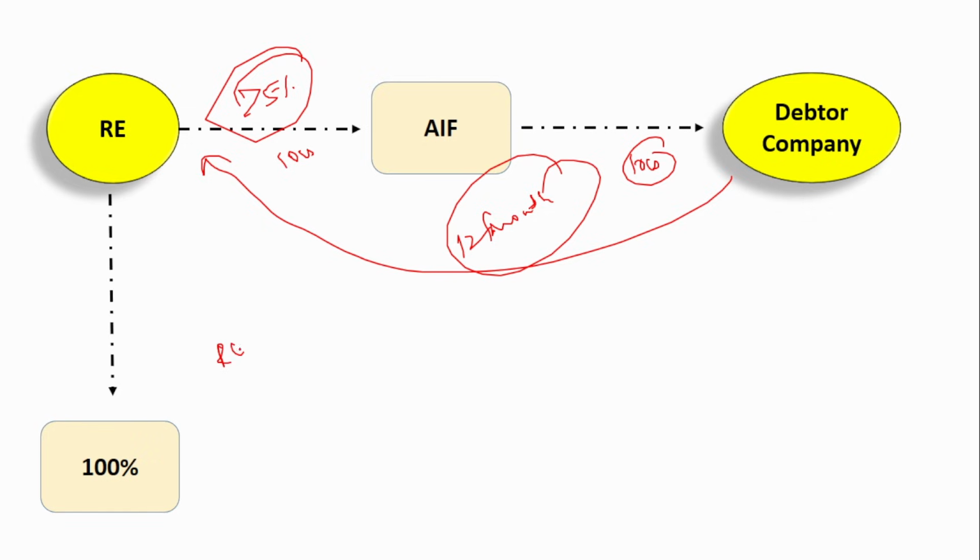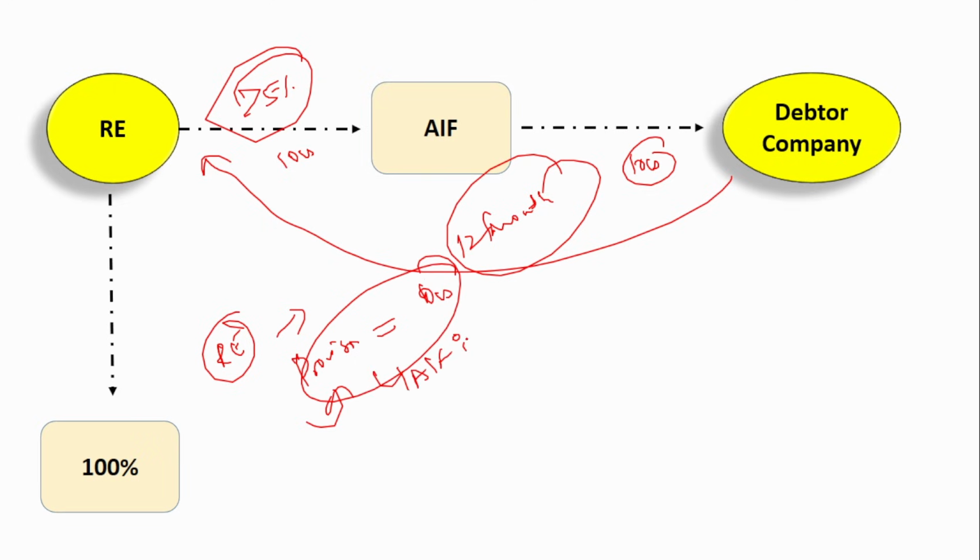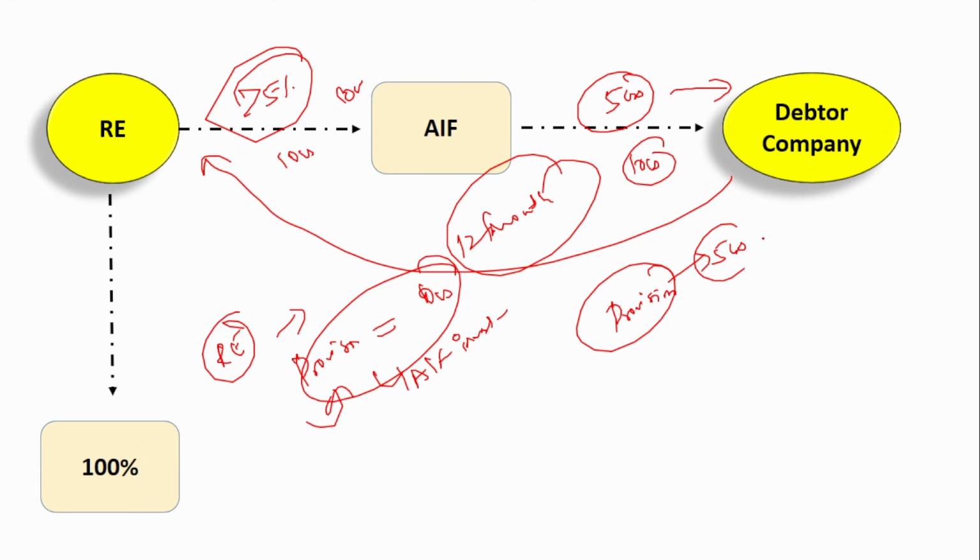Then the regulated entity has to keep aside a provision amount. Where is the provision being taken from? The provision is taken from the profit. So the provision amount of 10 crores has to be kept aside for this AIF investment. Or say suppose 10 crores has been invested in this alternate investment fund, but this alternate investment fund invests only 5 crores into this debtor company. Then how much provision should be kept aside by the bank, by the regulated entity? It is 5 crores, because only 5 crores out of the 10 crores has been invested in the debtor company. So a provisioning amount of 5 crores is enough to be kept aside.